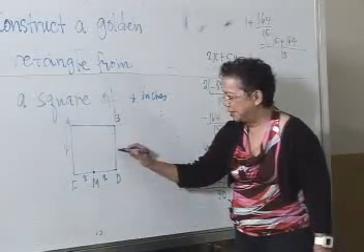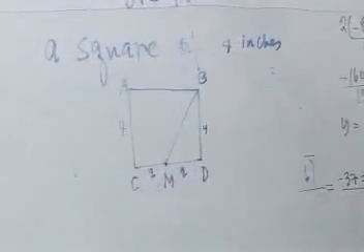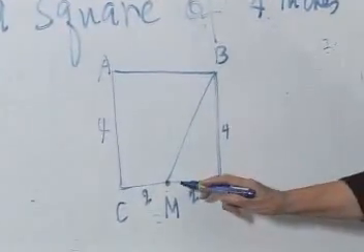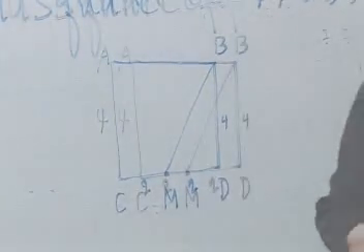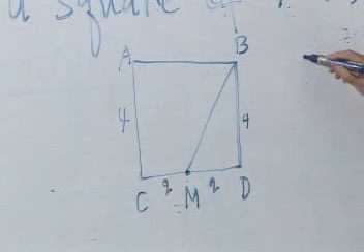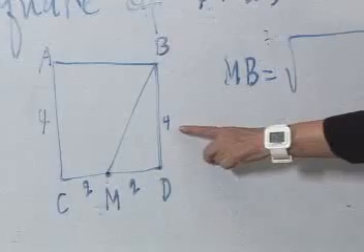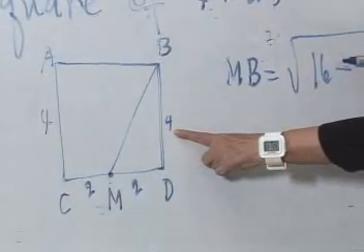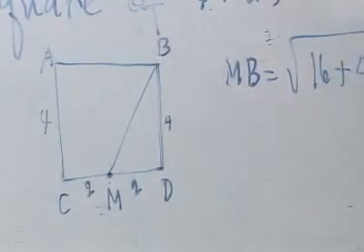And this is 4. Then what is MB? By Pythagorean theorem, the legs are 2 and 4. So MB is equal to the square root of 2 squared plus 4 squared, which is 4 plus 16, square root of 20,